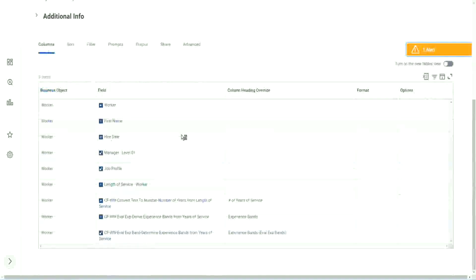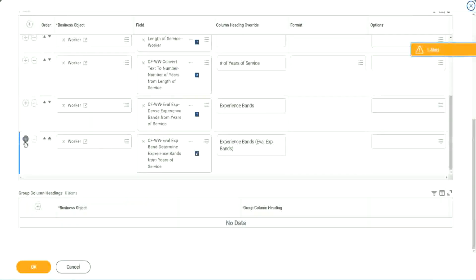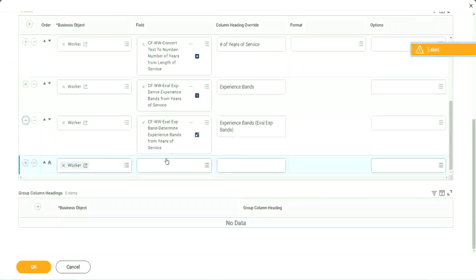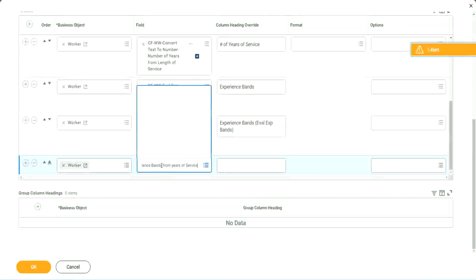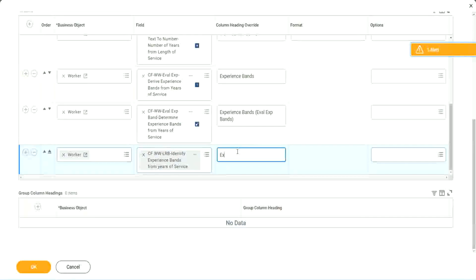Let's add it here at the end. So here also we are doing experience bands, but using an LRB, lookup range band.